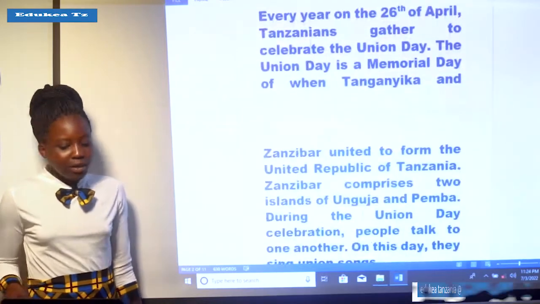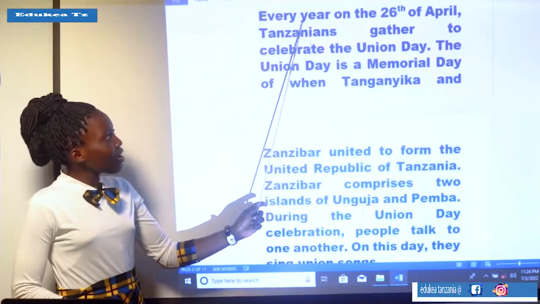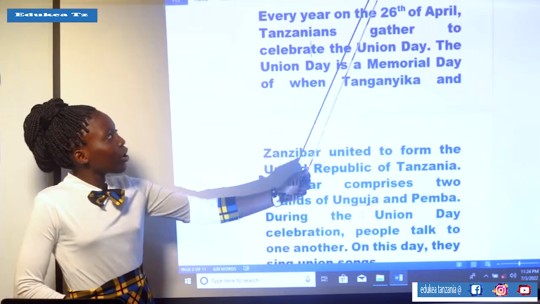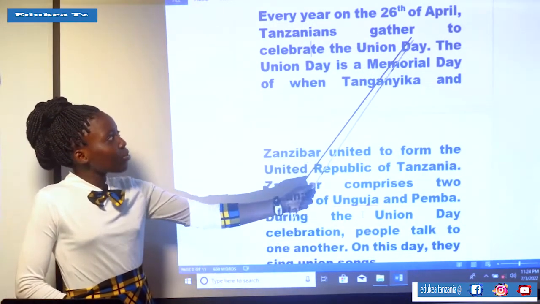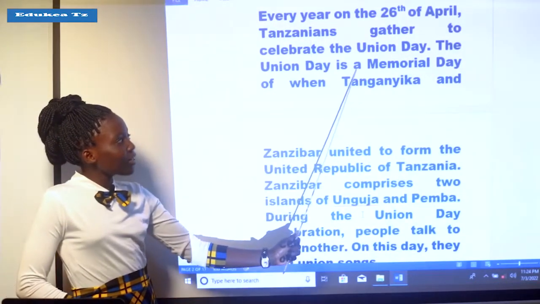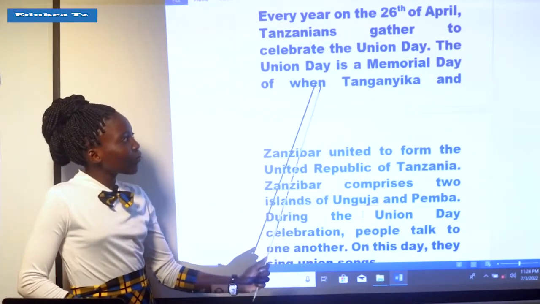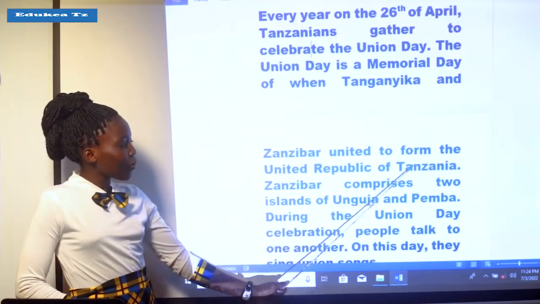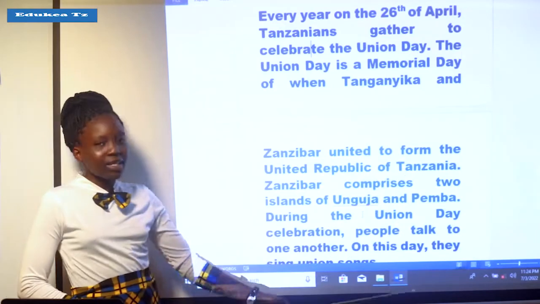Every year on the 26th of April, Tanzanians gather to celebrate the Union Day. The Union Day is a memorial day of when Tanganyika and Zanzibar united to form the United Republic of Tanzania.